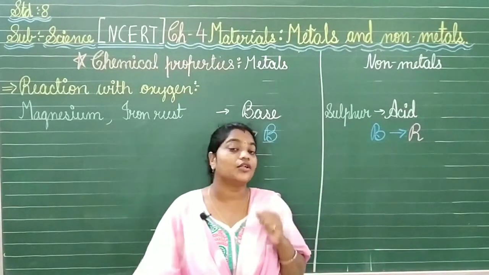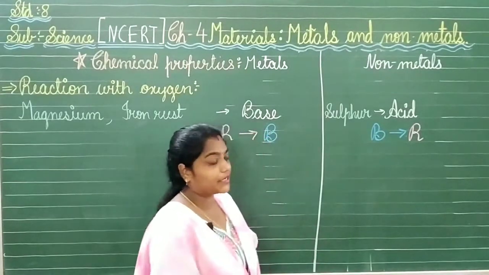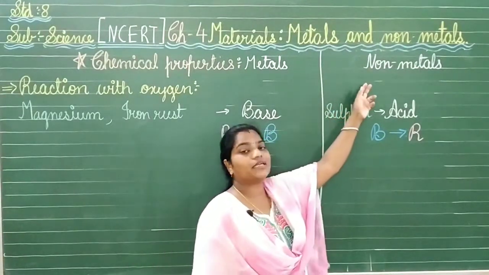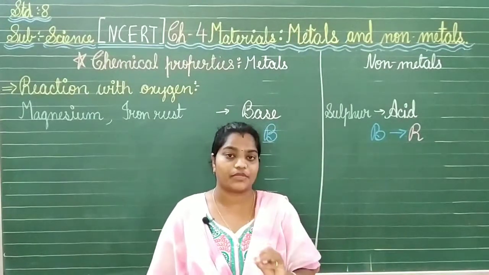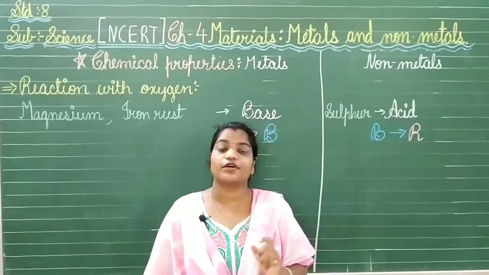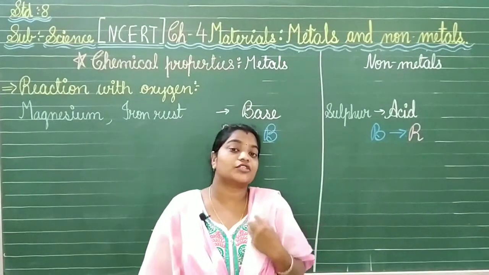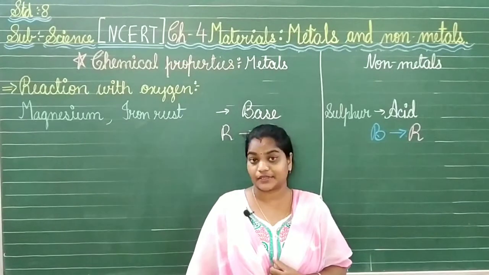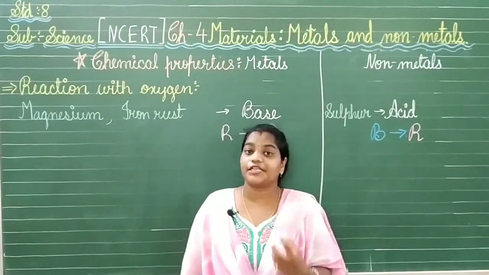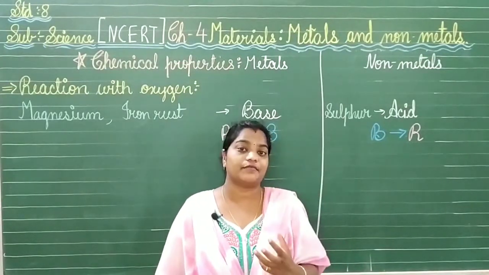Now let's go with the non-metal. What about the non-metal? Let's take an example of the non-metal as sulfur. We know it is a yellowish powdered form, that is sulfur. What will we do for heating it, or what will we do to have the reaction with oxygen? We know that in the atmosphere we have a lot of oxygen present, but for non-metals, we need to burn them, we need to heat them with the flame.